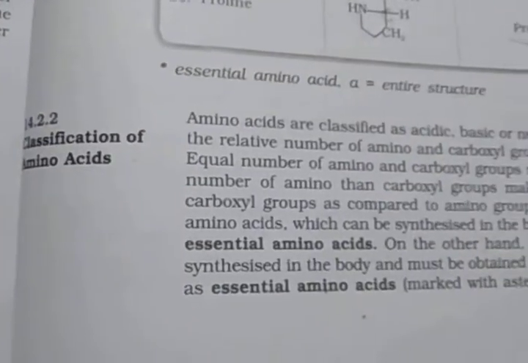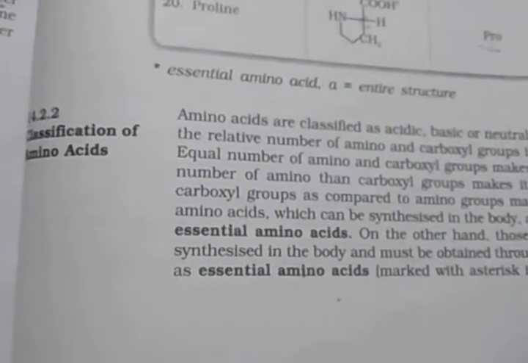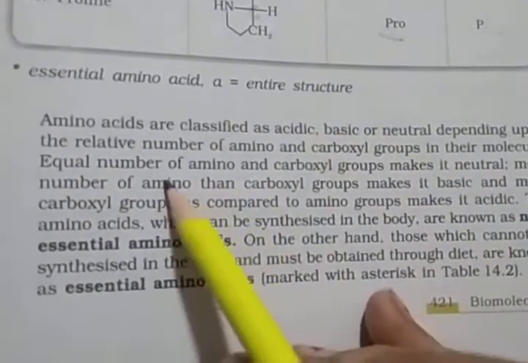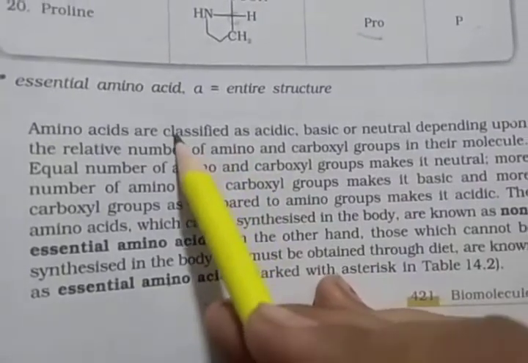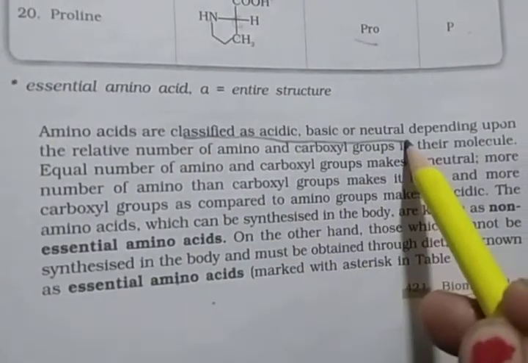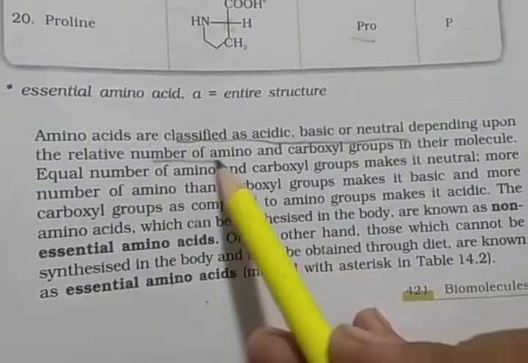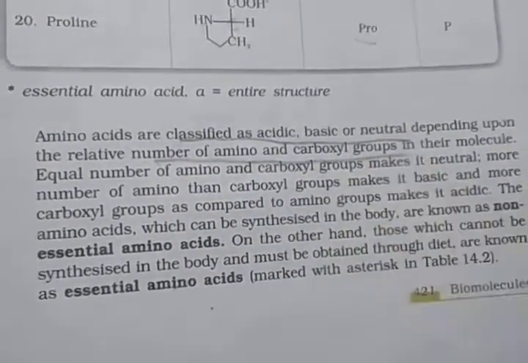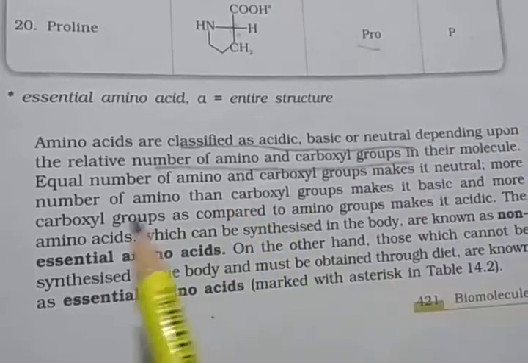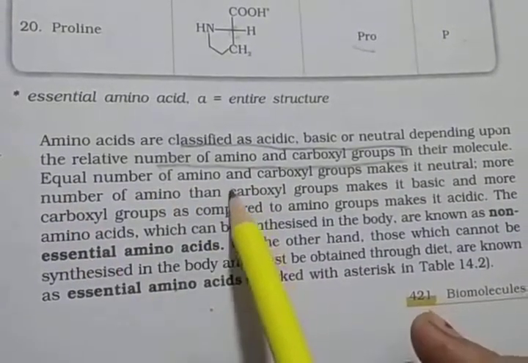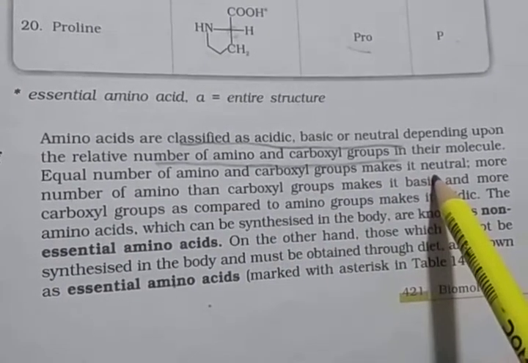Then classification of the amino acids. Amino acids are generally classified as acidic, basic, and neutral, depending upon the number of amino and carboxylic groups. An equal number of amino and carboxylic groups makes it neutral.